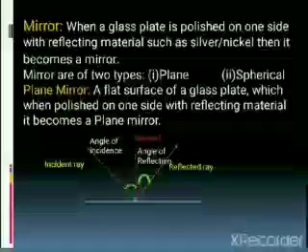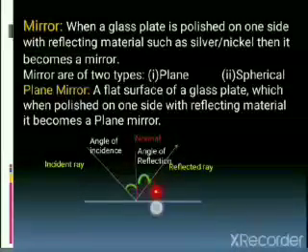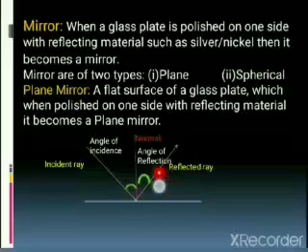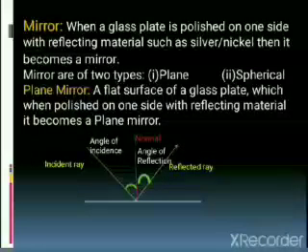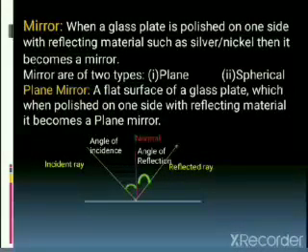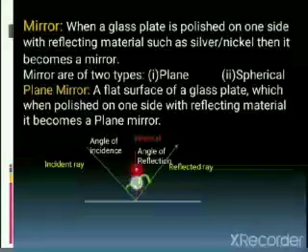That is always wrong. Here also many students commit the error of making this angle the reflected angle. Again, that is wrong. So the angle of incidence is the angle between the incident ray and the normal, this one, whereas the angle of reflection is this one.